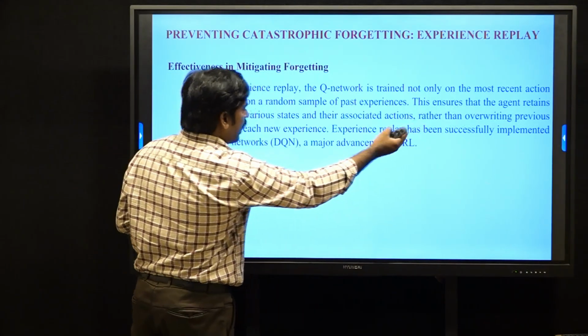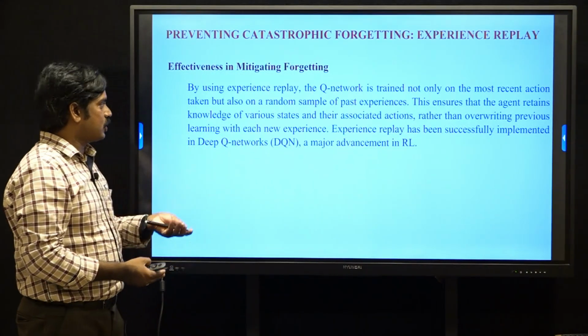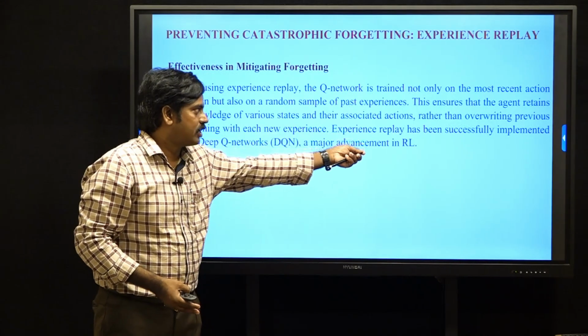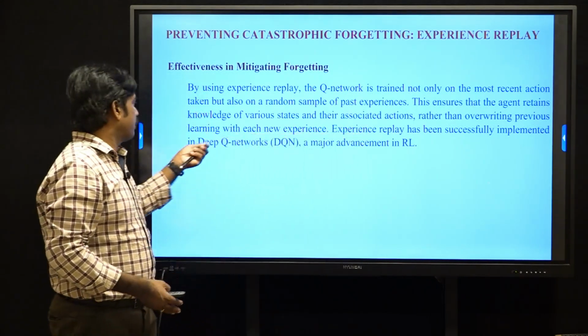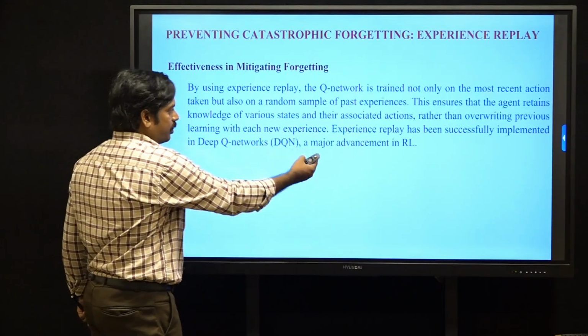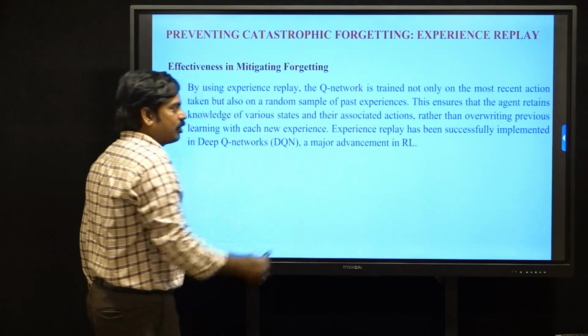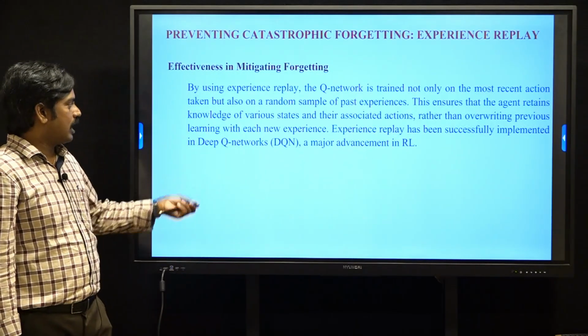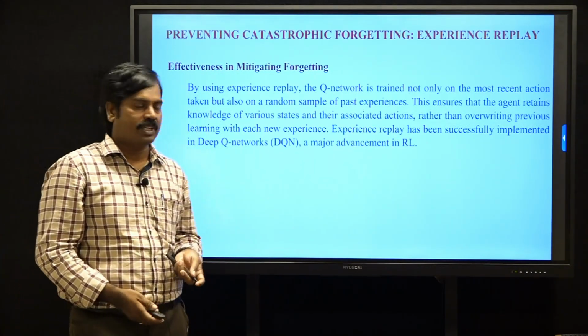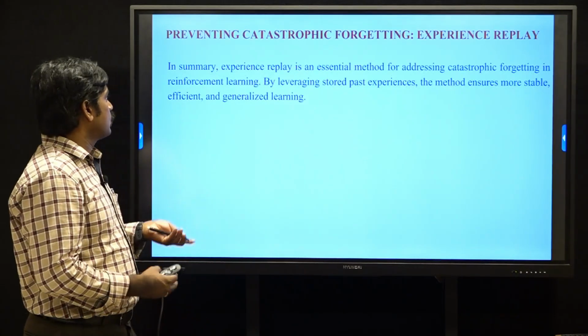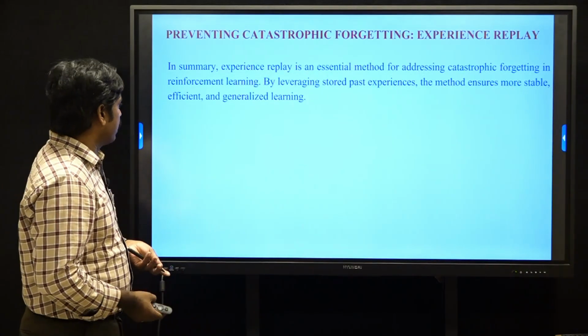This ensures that the agent retains knowledge of the various states and their associated actions, rather than overwriting previous learning with each new experience. Experience replay has been successfully implemented in deep Q-networks. This is a major advancement in reinforcement learning for solving catastrophic forgetting.